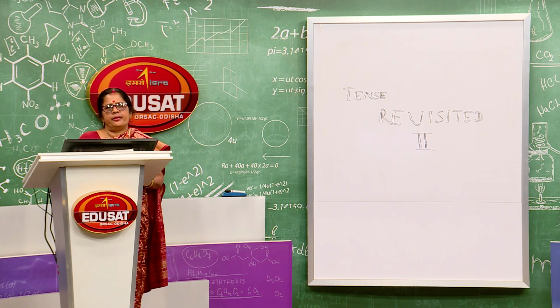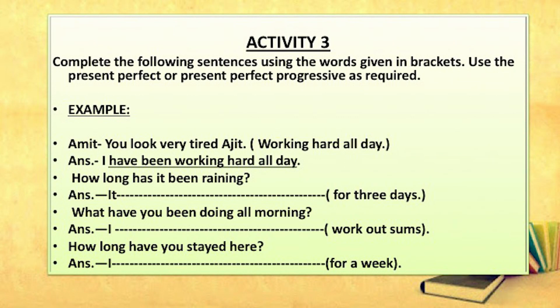Basing on present perfect and present perfect progressive, I have brought an activity. As you see on this screen, activity 3 has been flashed, and you are directed to complete the following sentences using the words given in brackets. Use the present perfect or present perfect progressive as required.